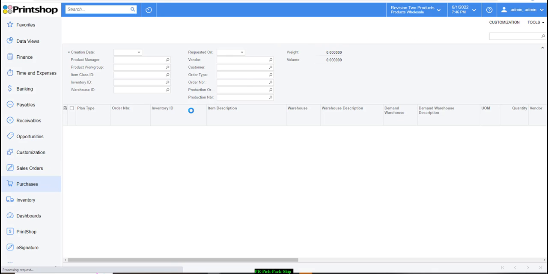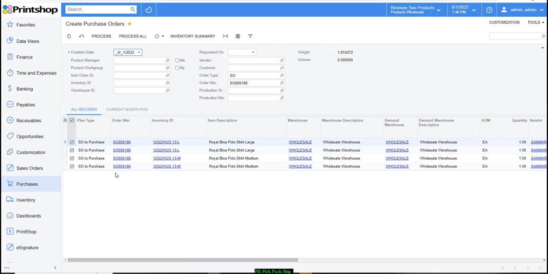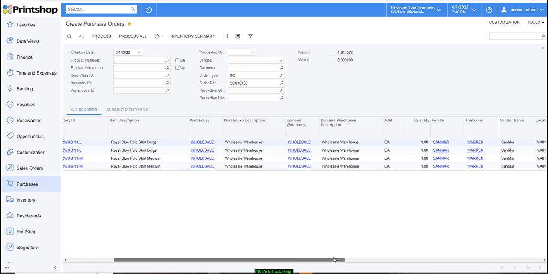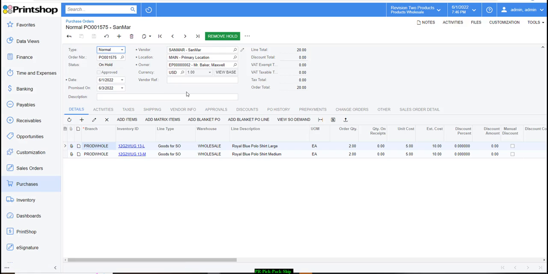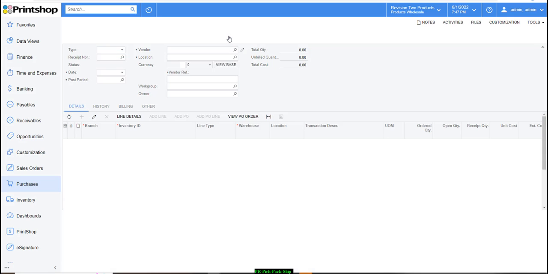When I click on purchase order, notice I have all the products related to the sales order and it has picked up the default vendor, which in this case happens to be Sanmar. I can click on process, which creates a purchase order for Sanmar. It's on hold. I'm taking a look at my quantities and the unit cost that I'm purchasing. I went ahead and took the purchase order off hold, and it's approved as well as ready to receive. Let's assume that Sanmar shipped us the goods and we are receiving them.